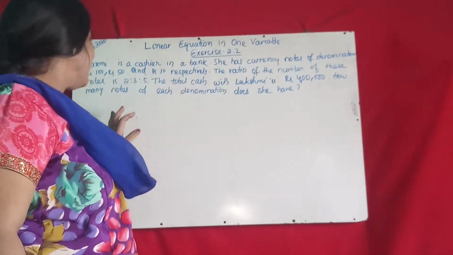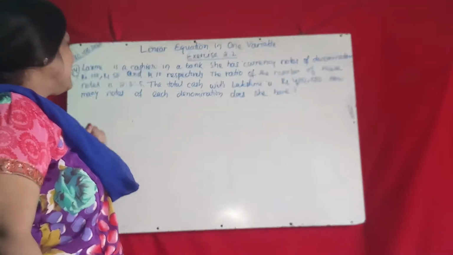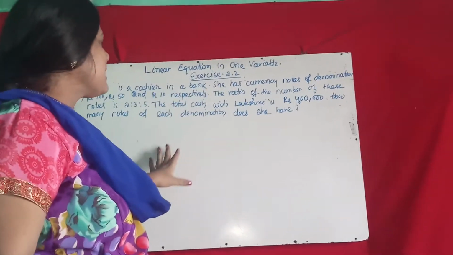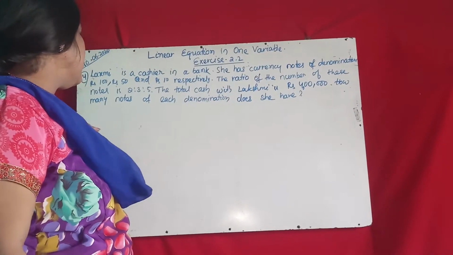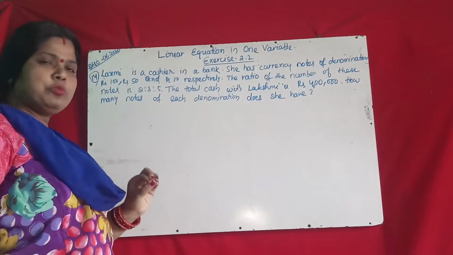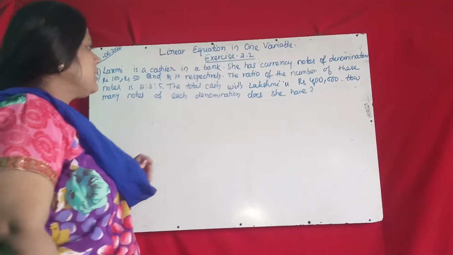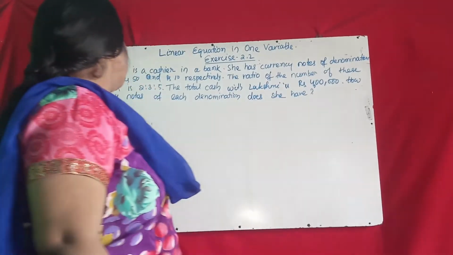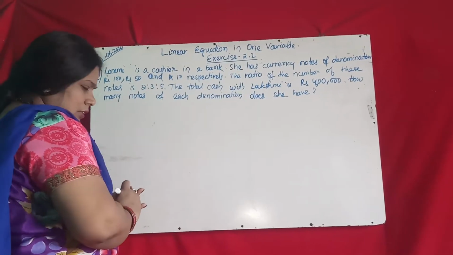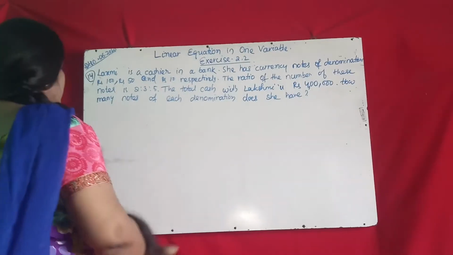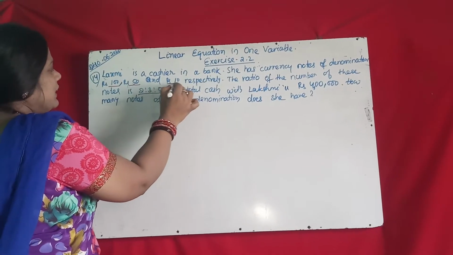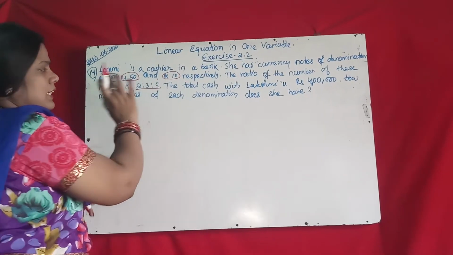Next question, number 14. Lakshmi is a cashier in a bank. Lakshmi is working as a cashier in a bank. So she has currency notes of denomination rupees 100, 50 and 10 respectively. She has only 100 rupees notes, some 50 rupees notes and 10 rupees notes. So the ratio of the number of these notes is 2:3:5. Only these 3 notes are there.